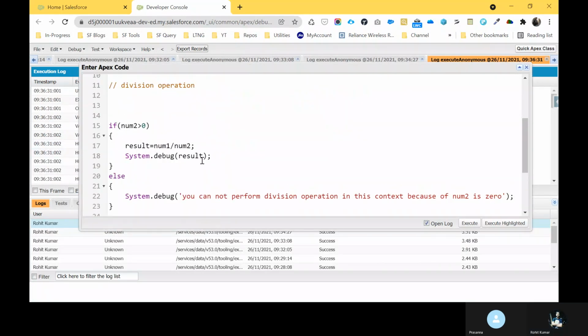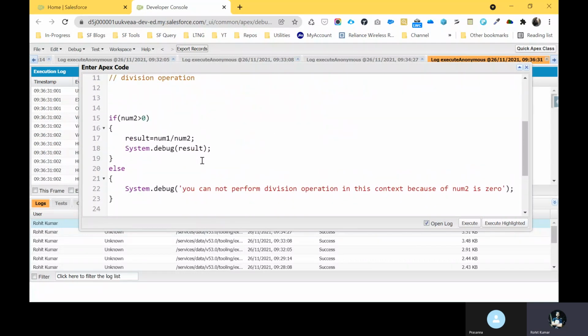Here you can see, this time I check this condition. Is it throwing an error or not? What output will come?